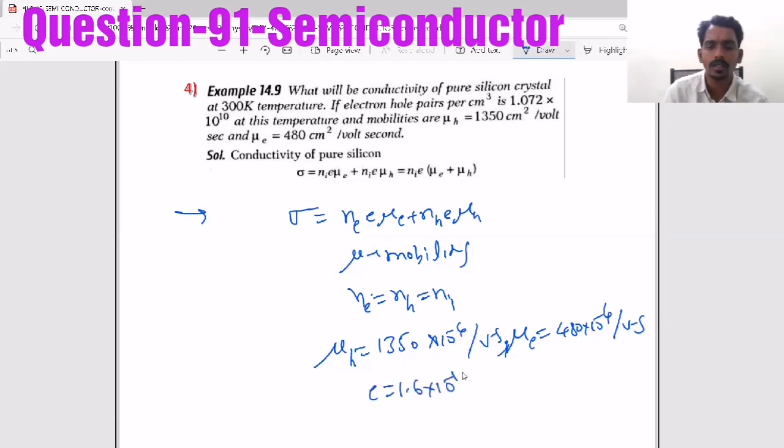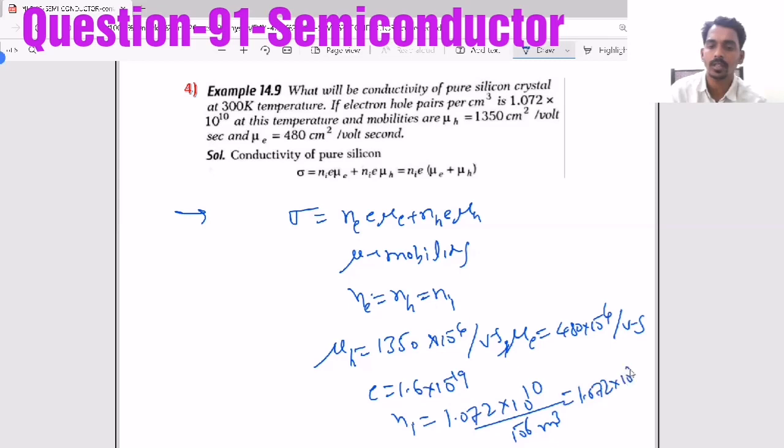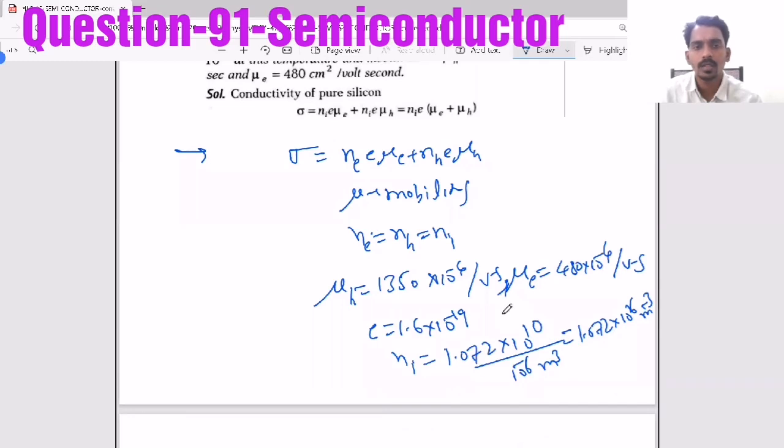So mu E and mu H values are given. e is the charge of the electron, 1.6 into 10 power minus 19, and Ne equal to NH, that is the intrinsic concentration, they have given as Ni equal to 1.072 into 10 power 10 per centimeter cube. Per centimeter cube means multiplying by 10 power 6 per meter cube, so it will become 1.072 into 10 power 16 per meter cube. So now we got all the values, so that you can substitute in the given formula.